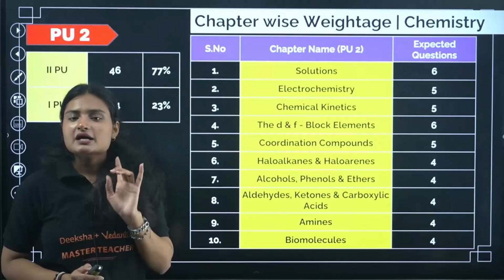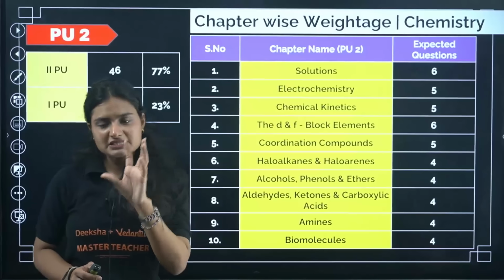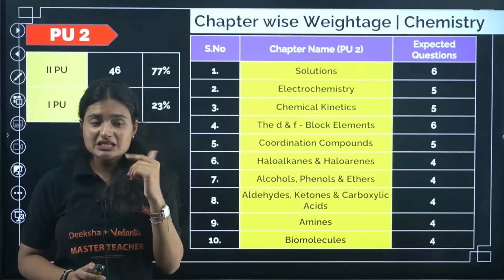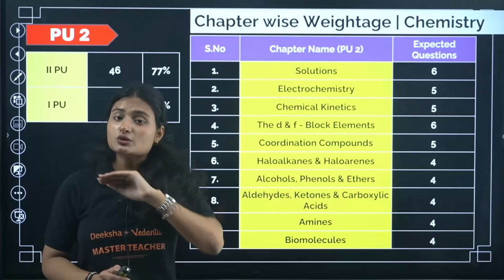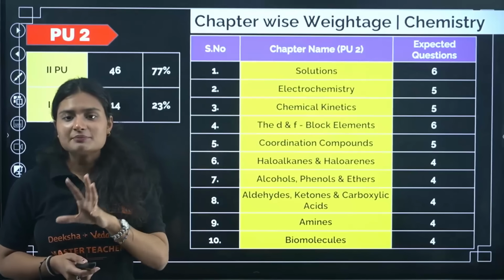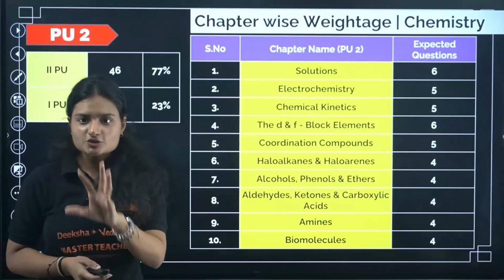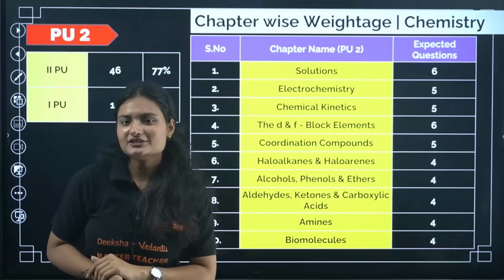Okay, now, from each chapter you have topics, right? Because in solution you have some topics, in electrochemistry you have some topics. Each year not every topic is coming in your exam, right? Obviously you don't need to study the whole chapter. What you can do, you can study these topics from which the questions are coming every year, okay? So that my bachas, you get a really nice score, a good score in your KCET, okay?